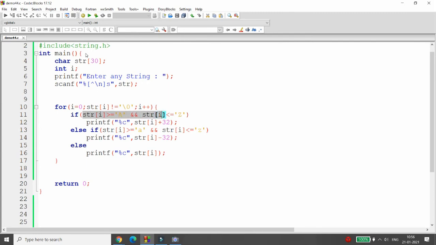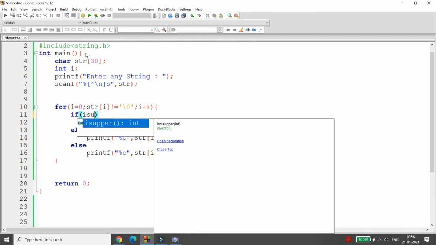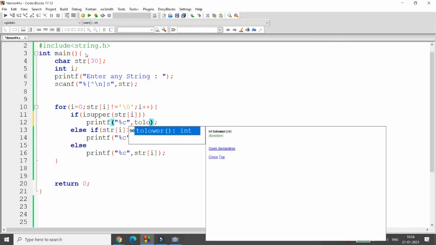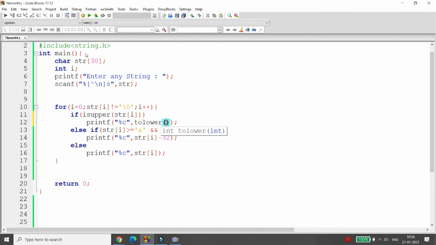Now, if you want to use the function, then you can write here: if isupper, and here you just pass your str of i. So if your str of i is upper, then I want to convert it to lower. So you can just pass tolower of str of i.